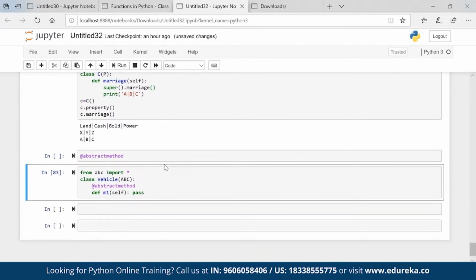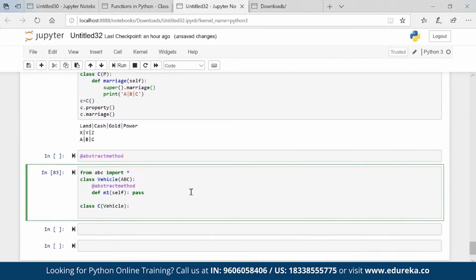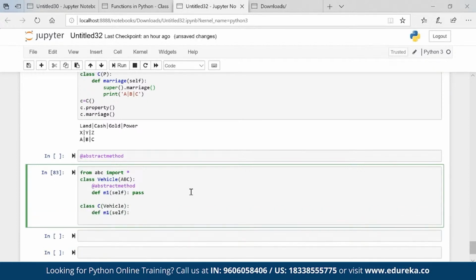Okay, you see here, Vehicle has a method m1. As of now, nothing is happening in m1, right? It is half constructed. There is no logic present here. But there is a child of Vehicle. It consists of m1 and it has some logic, for example, just a print statement saying m1 logic present here.